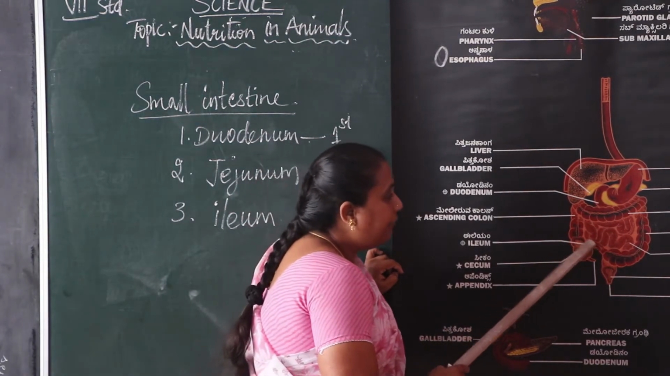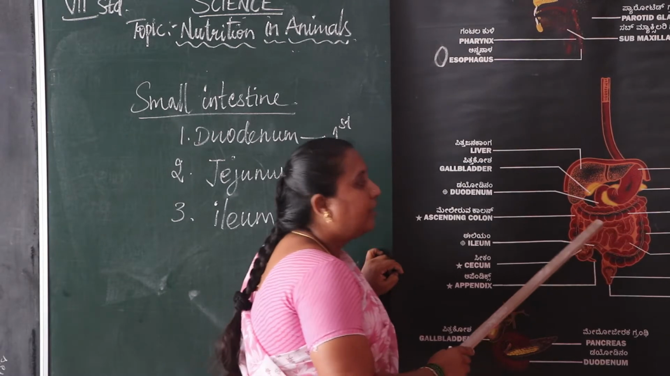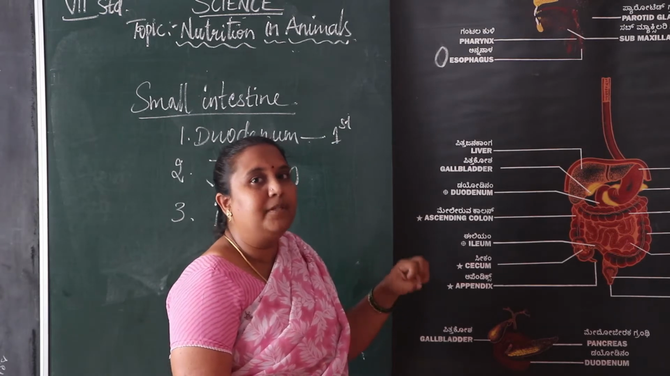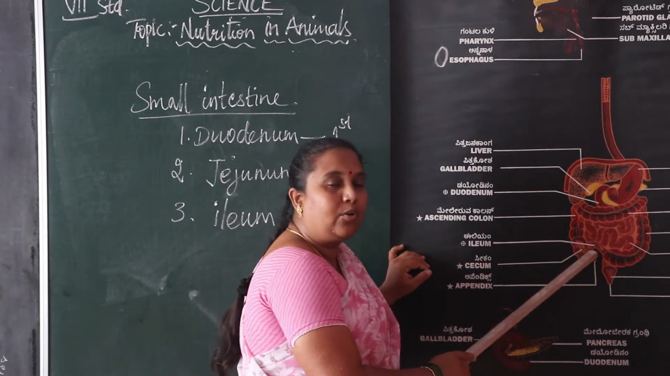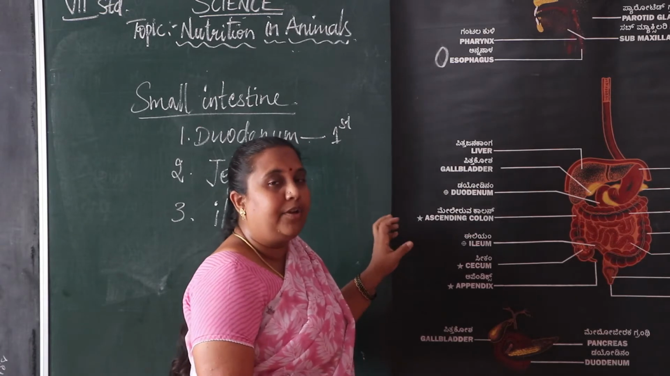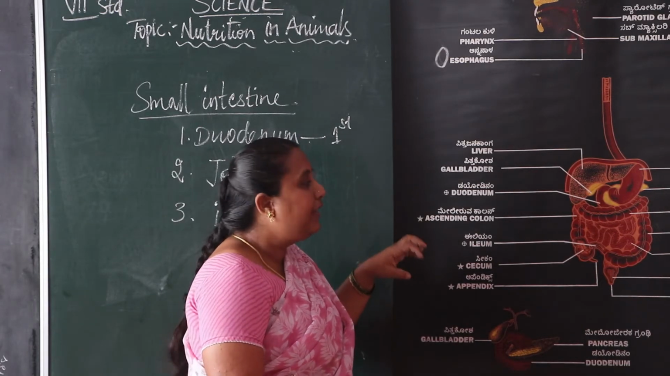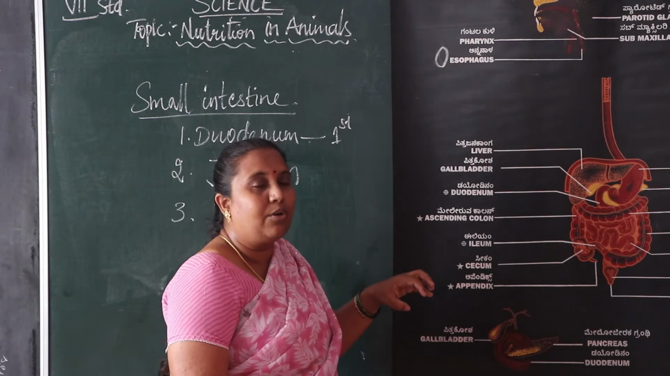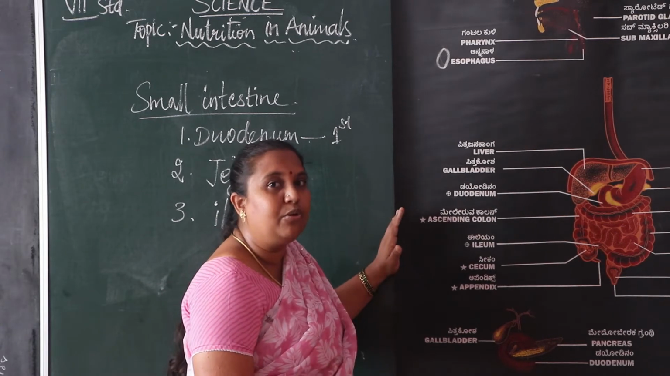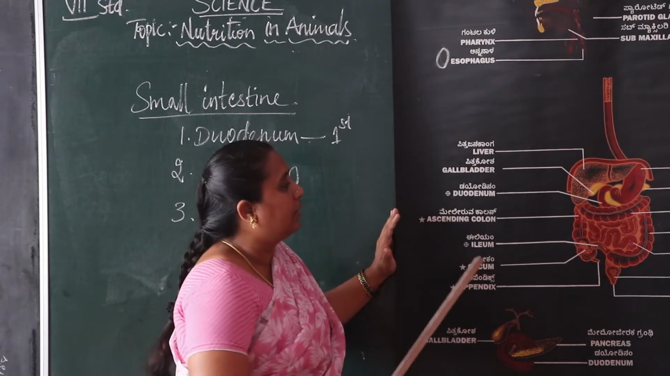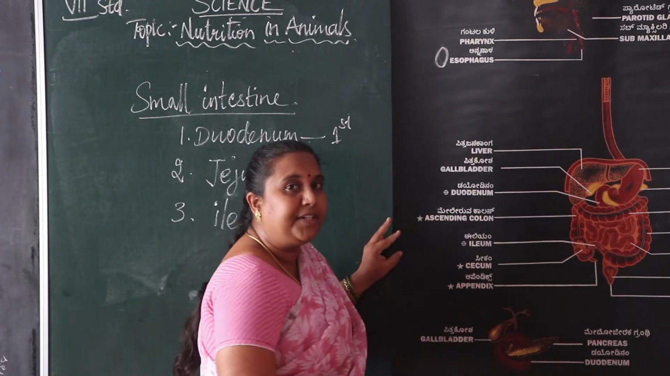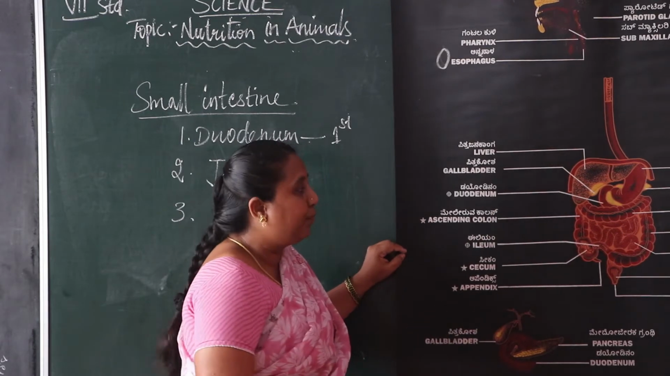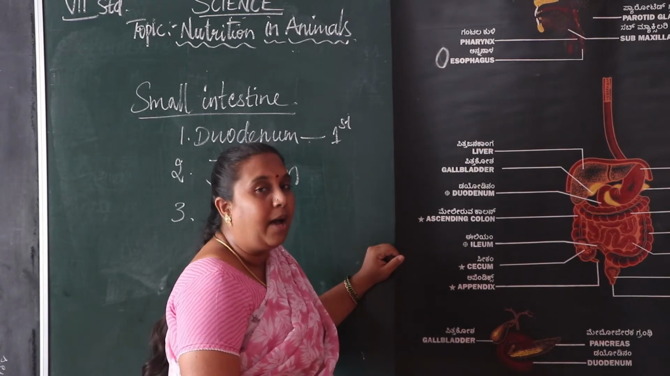After that digestion we get energy, and that energy is absorbed in the small intestine. So how is it absorbed? In the small intestine there is a finger-like structure to absorb the energy, to absorb the glucose. After completing the digestion, the carbohydrates are changed into glucose, and proteins and fats are changed into amino acids.